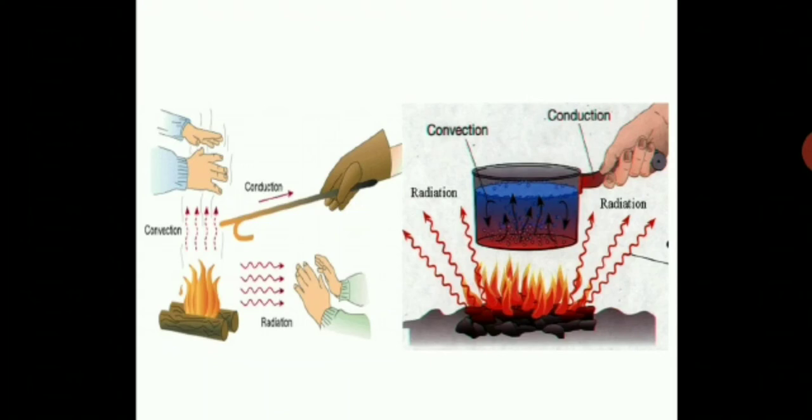So you will feel that heat because of the conduction of the material which you are holding, and you know conduction takes place in solids, whereas due to convection water will get heated up in the saucepan and radiation will give out heat in the surrounding. So this is also a very good example of conduction, convection and radiation together.